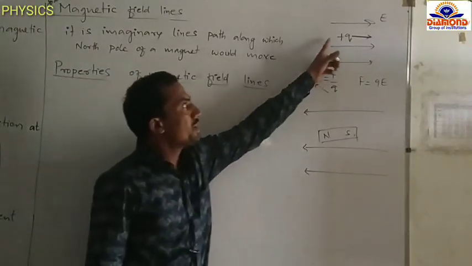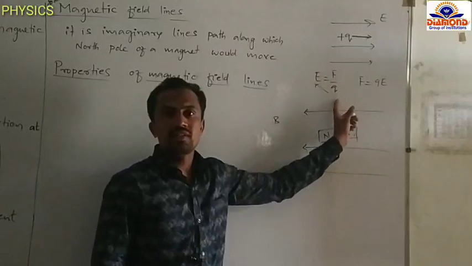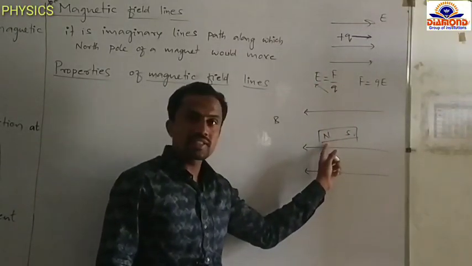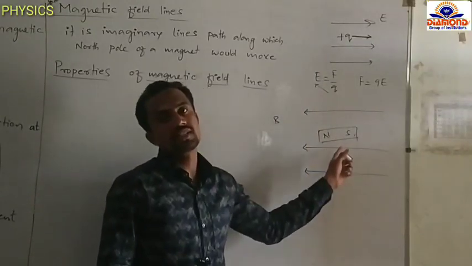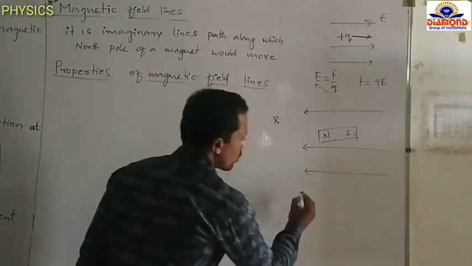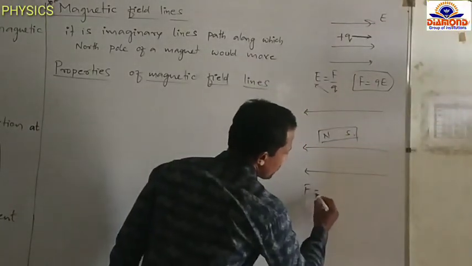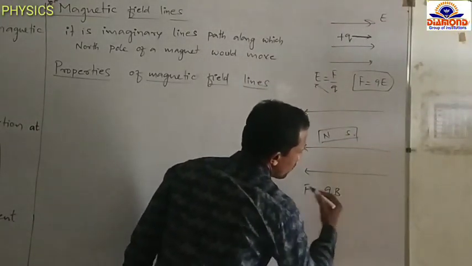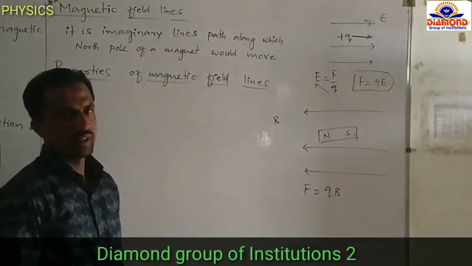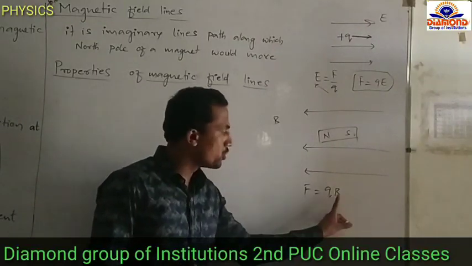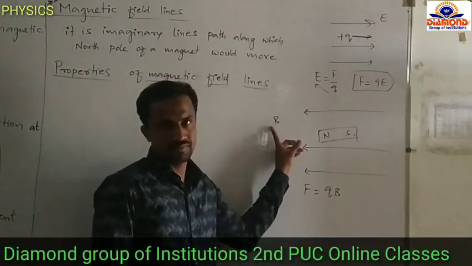When a charge is placed in an electric field, it will experience a force. When the poles are placed in a magnetic field, it will experience a force. What is the magnetic force? Electric force means F equals QE. Magnetic force means F equals Q into B, the force experienced by the charge due to the magnetic field.